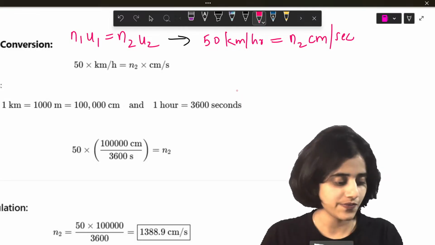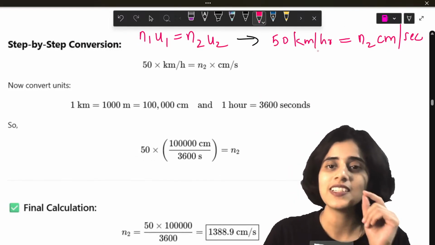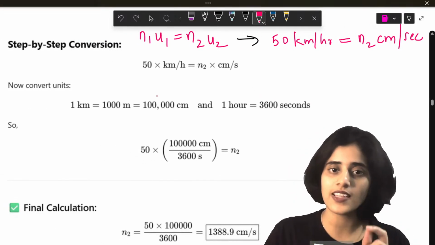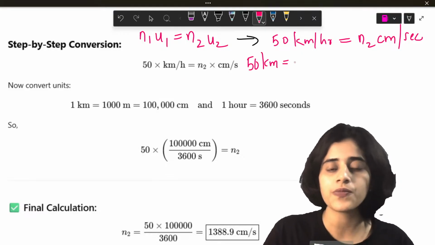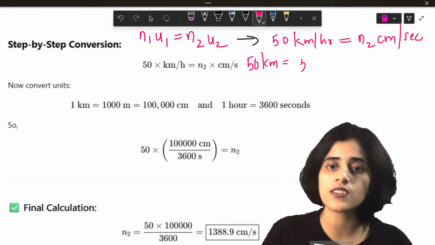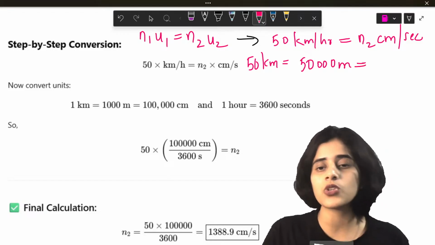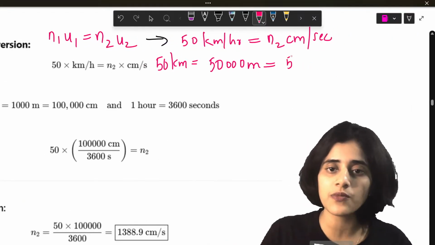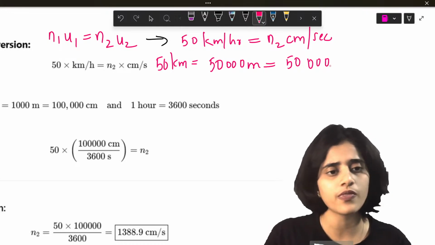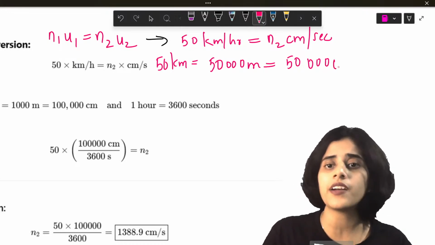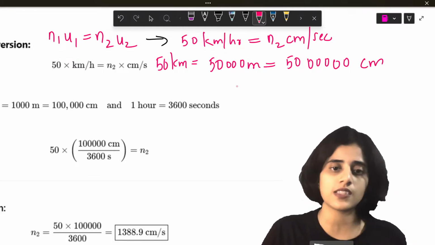Now, to convert kilometers to centimeters, 50 kilometers is 50 into 1000 meters. Now, to convert that into centimeters, it will be 50 into 1000 into 100, right? So, 100 centimeters.